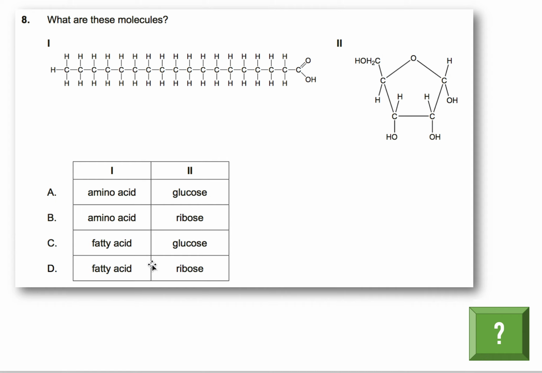Now the question is, is molecule 2 a glucose or a ribose? So molecule 2 is a ribose. A ribose is a sugar molecule just like glucose, but the difference is it is made up of 5 carbons. So 1, 2, 3, 4, 5. So it's a pentagon, whereas glucose is a hexagon. It's made up of 6 carbons, okay? So that's the difference. So we know this is going to be a ribose. It's going to be D. The answer will be D.